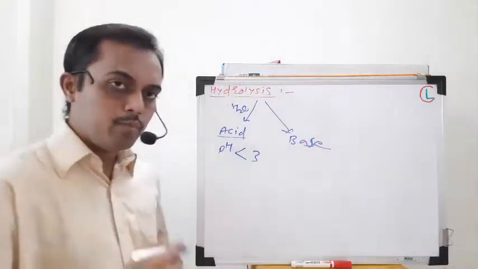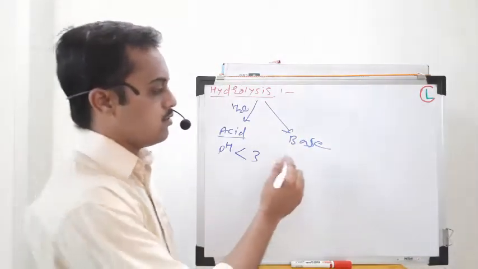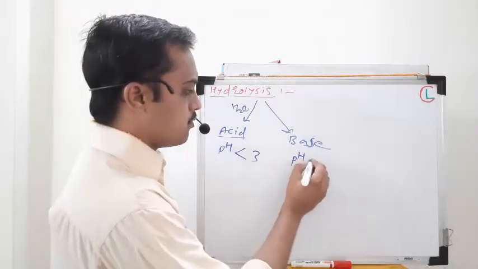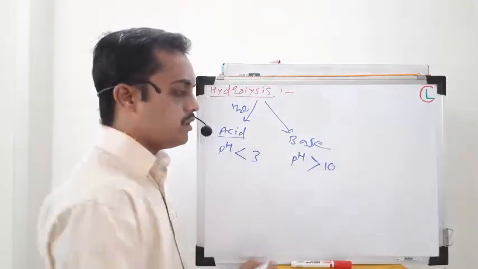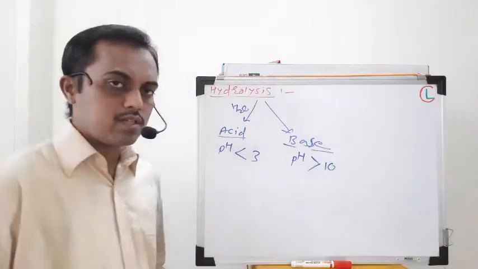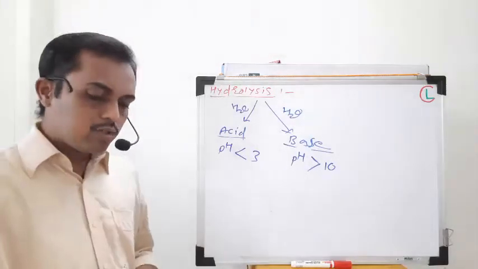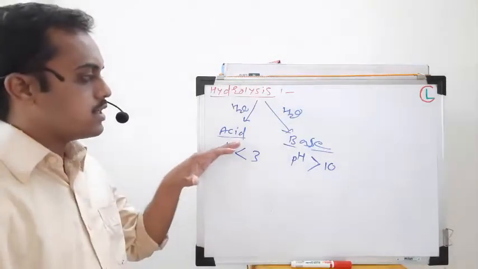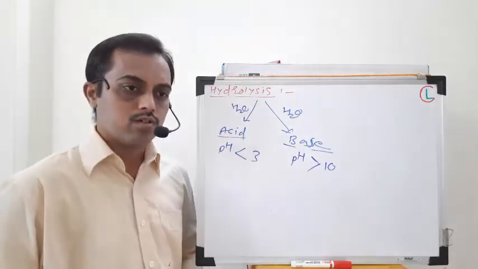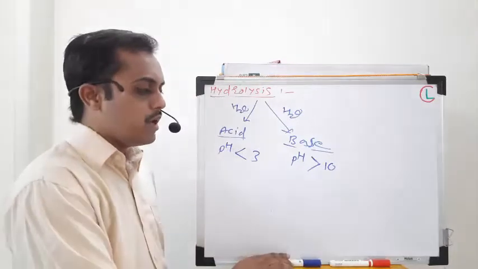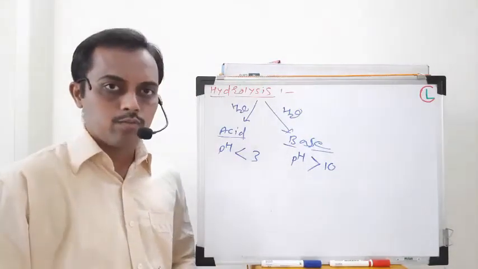If the pH of your reaction solution is greater than 10, then it will be considered a base hydrolysis in the presence of water molecule. So there are two types of hydrolysis in this way, one is the acid hydrolysis and another is the base hydrolysis. And as these are two different types, the mechanism will also differ in both of these cases.